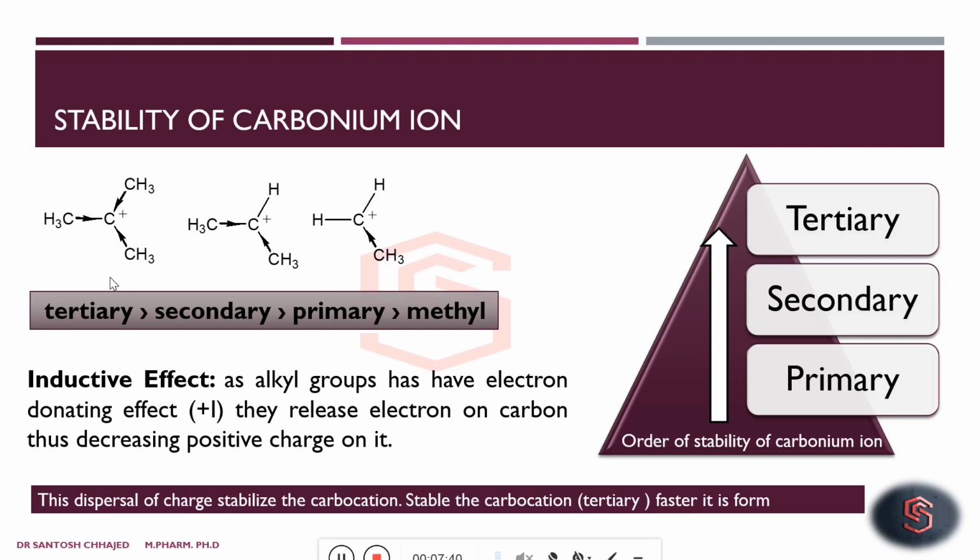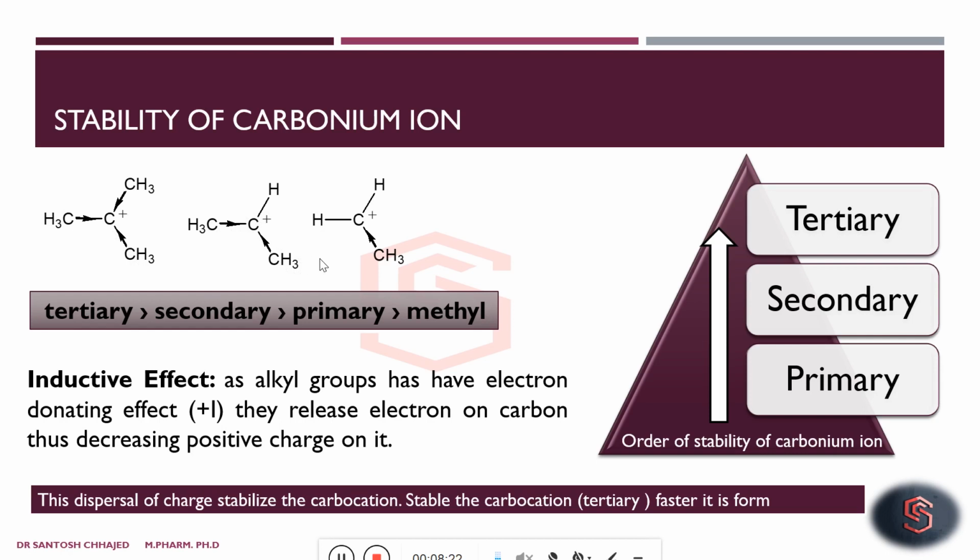So by the inductive effect, the plus I effect of alkyl groups, they release electrons onto the carbon. As a consequence of that, the electron-deficient carbon's positive charge becomes dispersed, and we can say the carbocation becomes comparatively more stable. In the case of secondary, the same thing is happening, but only two alkyl groups are there, so the positive charge is less dispersed than in the tertiary.